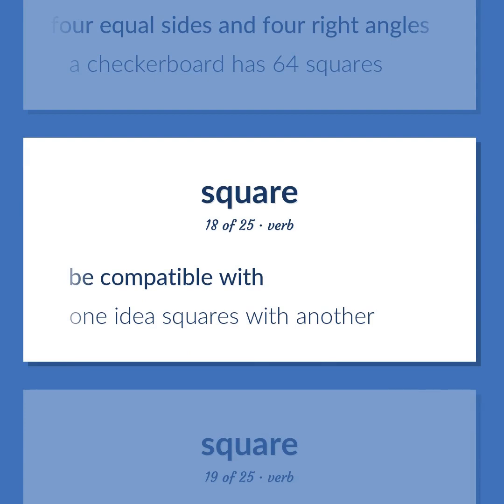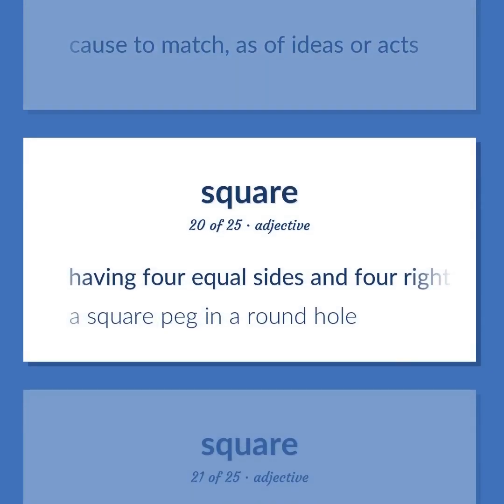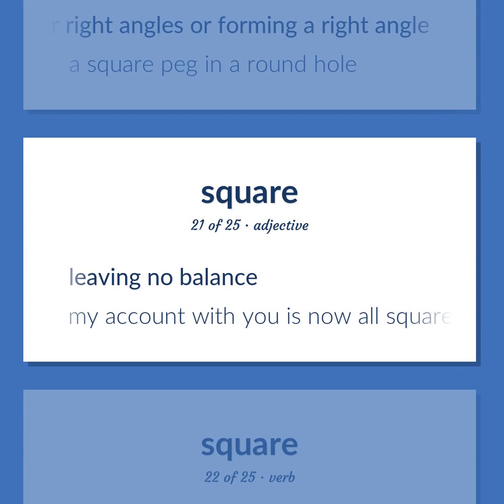Be compatible with. One idea squares with another. Cause to match, as of ideas or acts. Having 4 equal sides and 4 right angles or forming a right angle. A square peg in a round hole. Leaving no balance.